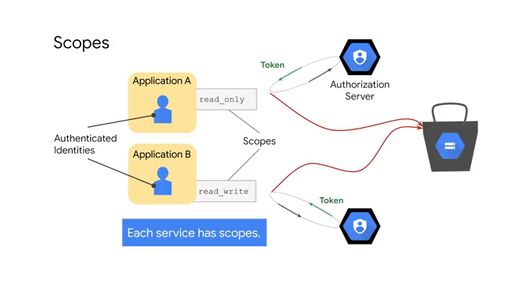Now, authorization is the process of determining what permissions an authenticated identity has on a set of specified resources. Scopes are used to determine whether an authenticated identity is authorized. In the example shown here, applications A and B contain authenticated identities, or service accounts. Let's assume that both applications want to use a cloud storage bucket. They each request access from the Google authorization server, and in return, they receive an access token. Application A receives an access token with read-only scope, so it can only read from the cloud storage bucket. Application B, in contrast, receives an access token with read-write scope, so it can read and modify data in the cloud storage bucket.